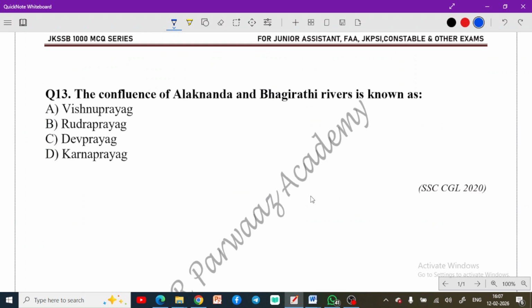Now moving to the next question, question number 13. The confluence of Alaknanda and Bhagirathi rivers is known as? जहाँ पे अलकनंदा और भागीरथी रिवर मिलती हैं उस कॉन्फ्लुएंस को क्या बोलते हैं, उस जगह को कौन सा नाम दिया जाता है? So you must be knowing this.